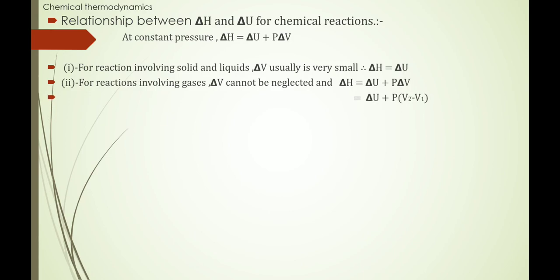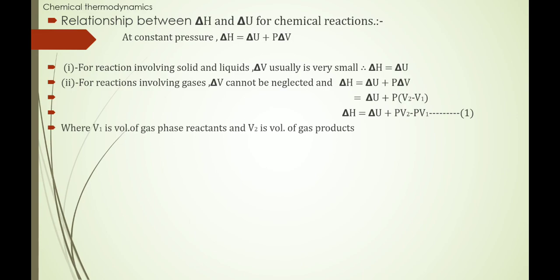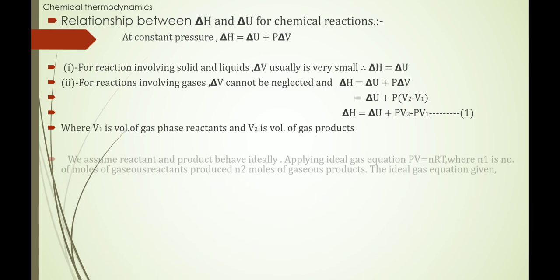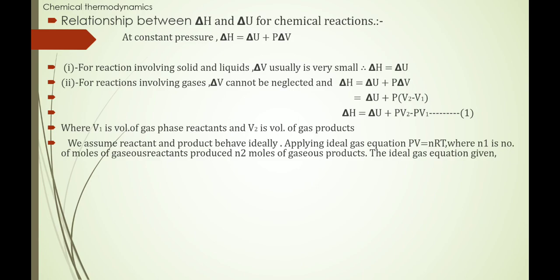Otherwise, we can write delta H is equal to delta U plus P within bracket V2 minus V1, so delta H is equal to delta U plus P V2 minus P V1. Now V1 and V2 are the initial and final volume of the system. V1 is the volume of the gaseous phase of the reactants, and V2 is the volume of the gaseous phase of the products. Now we assume reactants and products behave ideally.